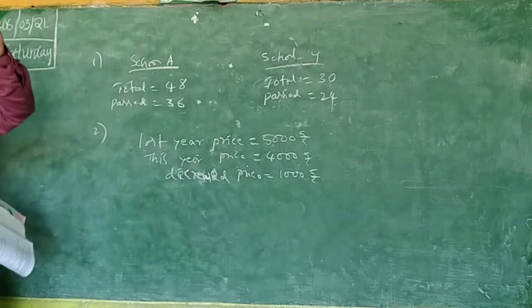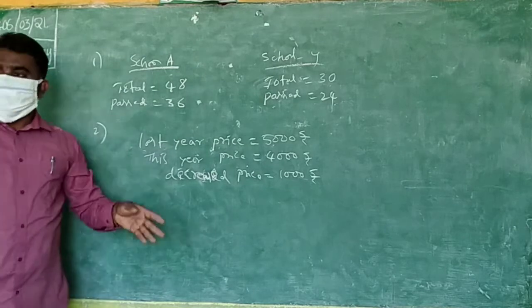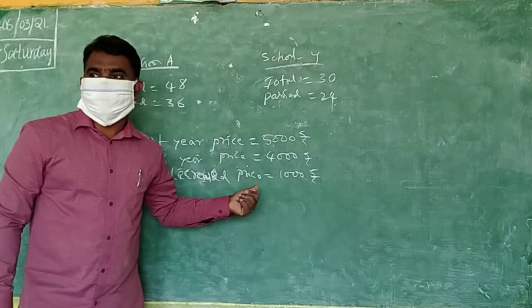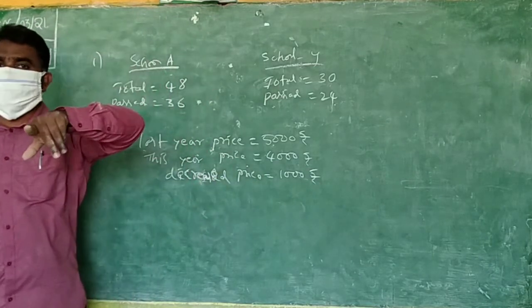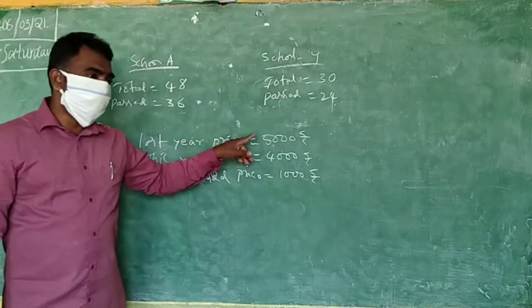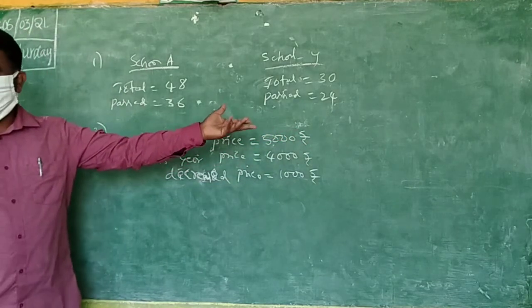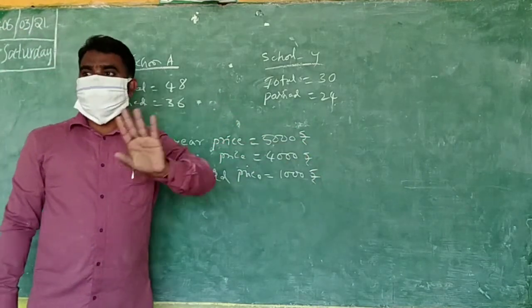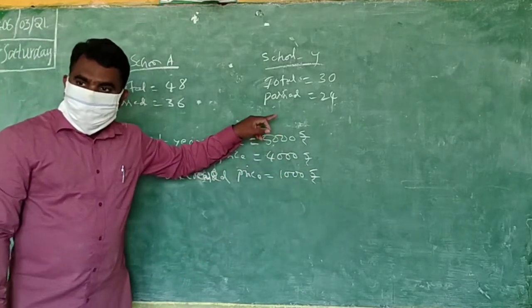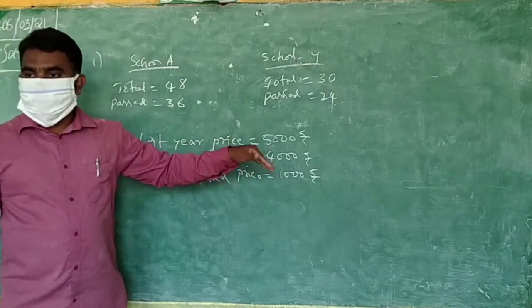The formula is 1000 by 5000 into 100. Decrease on 5000.